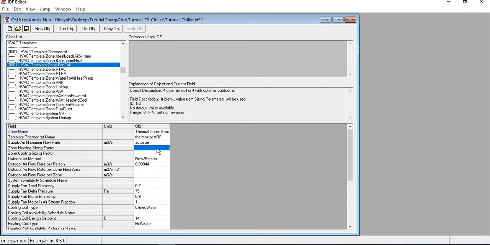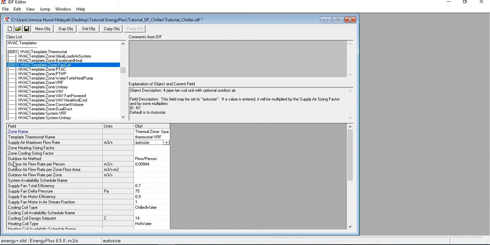We can set it to autosize if we don't have any value. It means that EnergyPlus will calculate the maximum flow rate for the indoor unit which uses the fan coil.